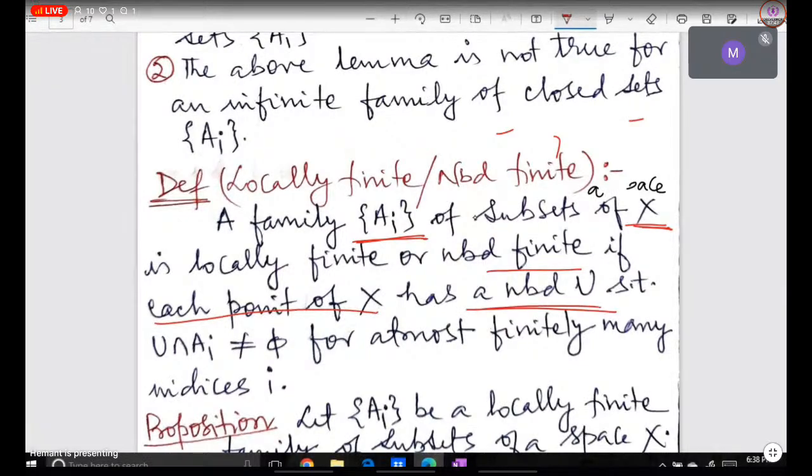What is the condition? If each point of X has a neighborhood, that is, there exists a neighborhood U such that this U intersects at most finitely many A_i of this family.